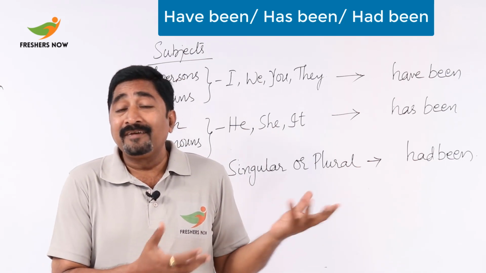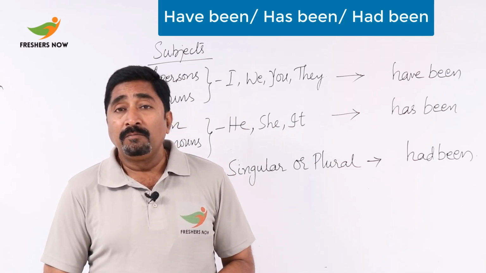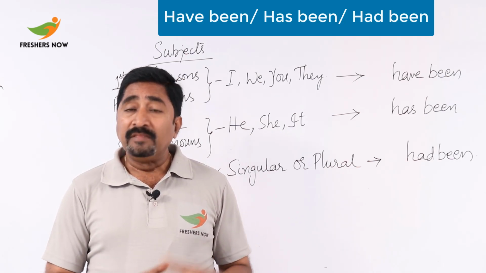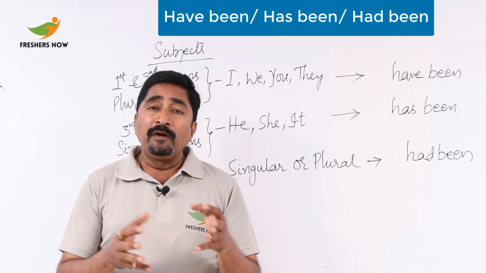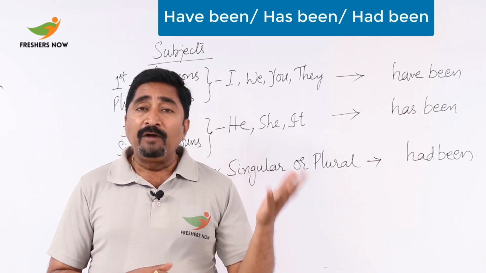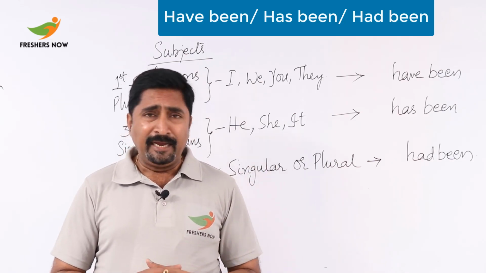Not so long the time that I've been learning this, practicing English speaking. In this way, you can understand how the verbs are used with have been and has been, and even with had been.